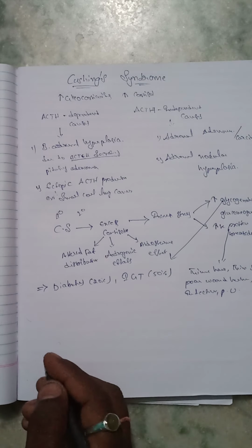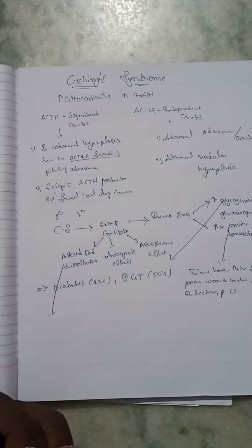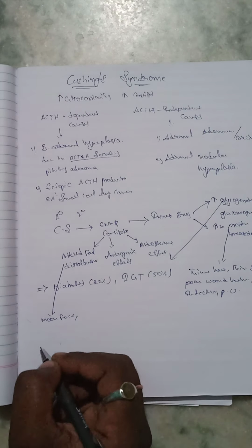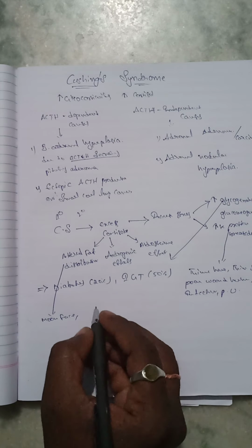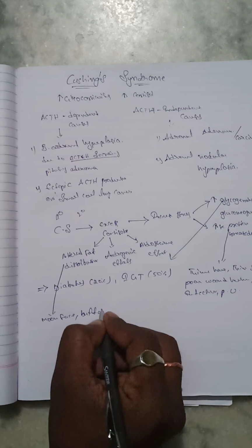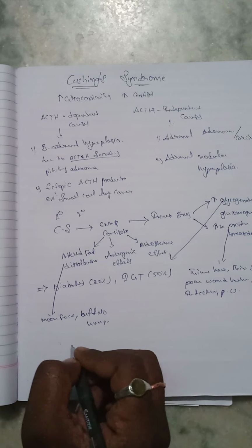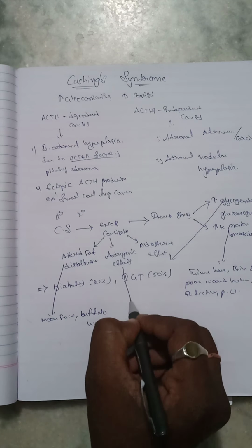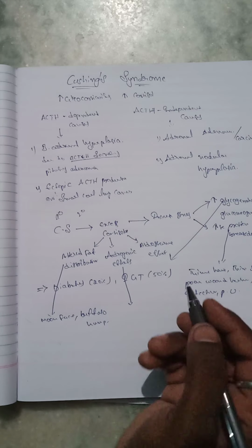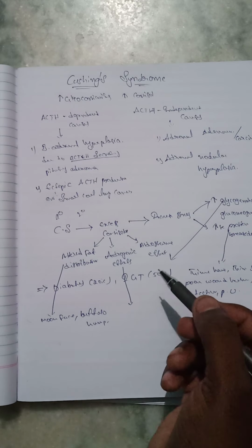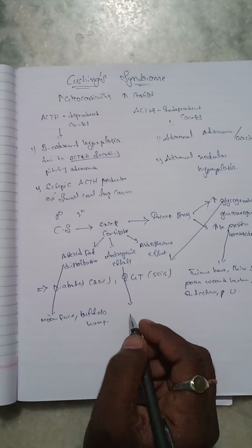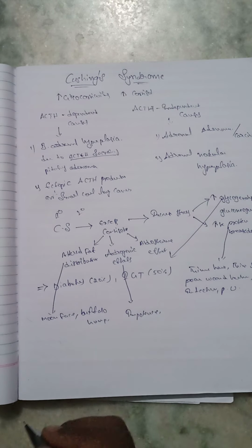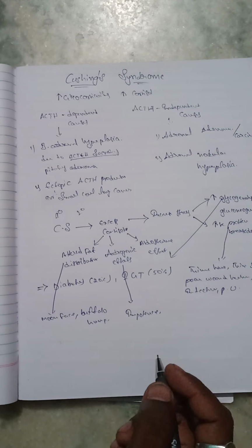So the next one is altered fat distribution. What about this condition? In this condition, moon face occurs, and the next one, buffalo hump, occurs in the body. The next one, due to androgenic effects, which symptoms are identified in our body? Impotence occurs in the body.